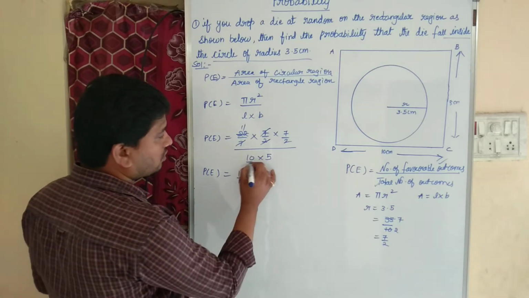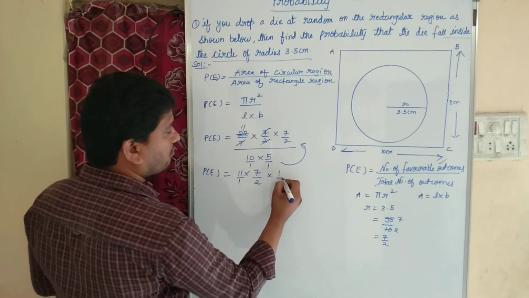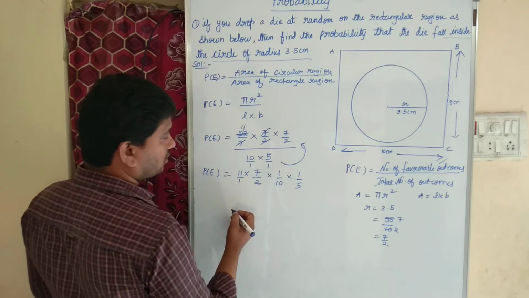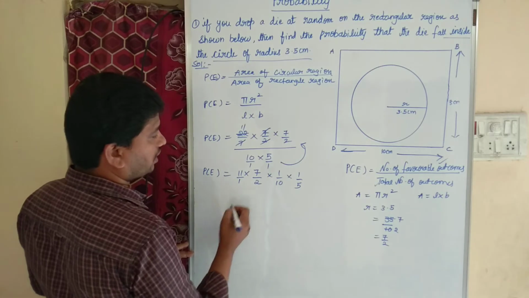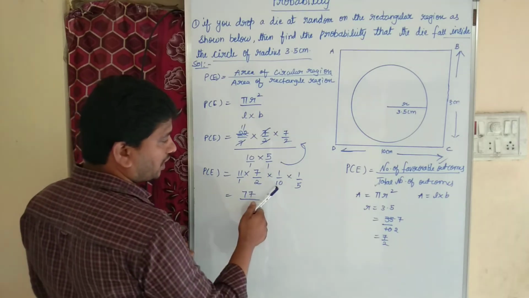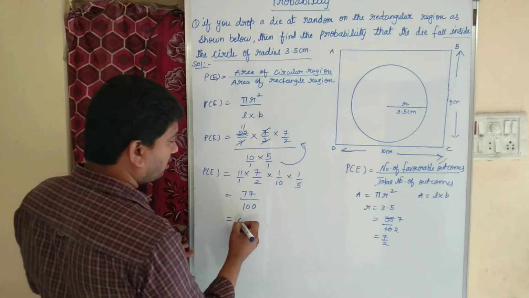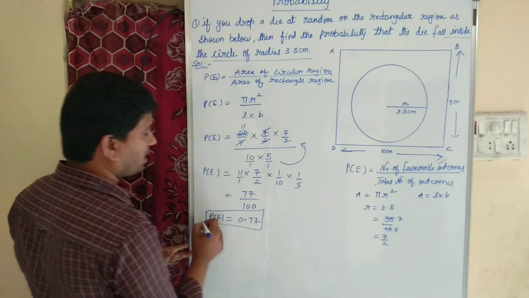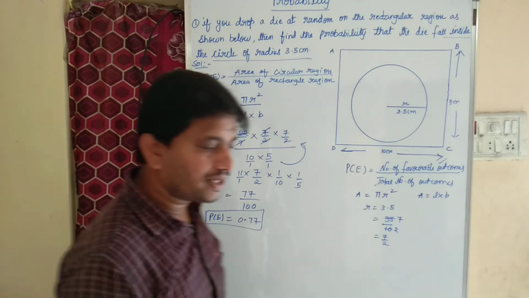So here also nothing means 1, here also nothing means 1. It will become reciprocal. So this will become 1 by 10 and it will become 1 by 5. So we can't cancel, right? 2 into 5 into 10, that's all. So 11 7s are 77 divided by 2 10s are 20, 25s are 100. So 77 by 100, which is nothing but 0.77. So what is the probability that it may land inside the circle of radius 3.5 cm, which is nothing but 0.77.